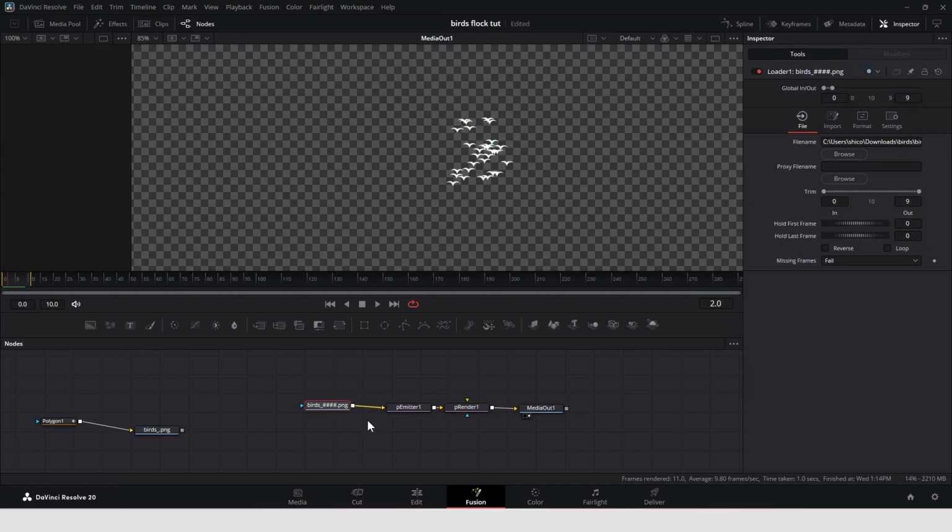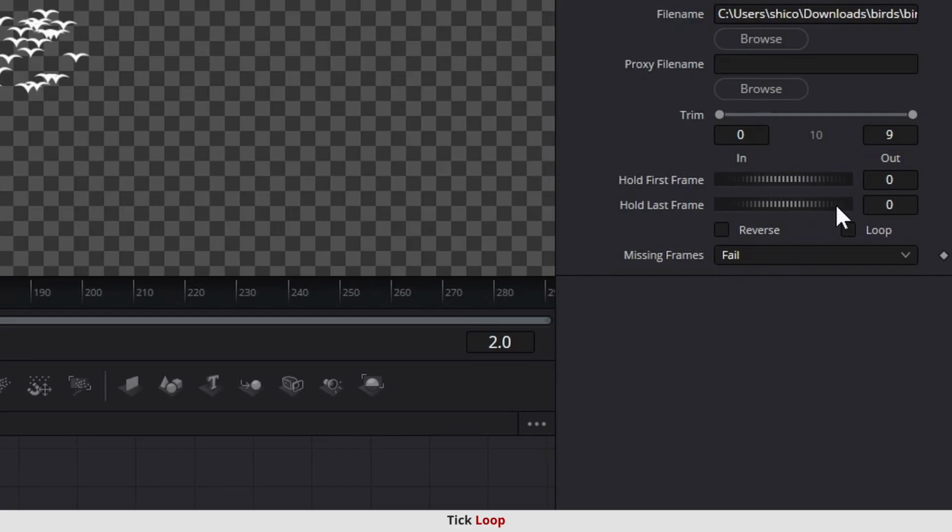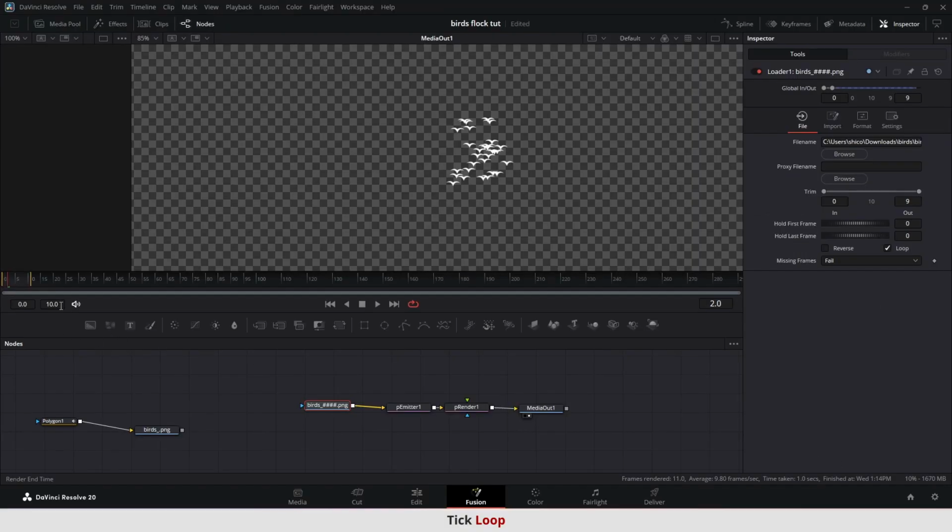Now, select the loader node and tick loop to keep the wings flapping throughout the timeline, and reset the frame range to play the full timeline frames.